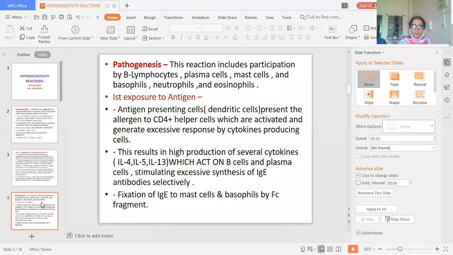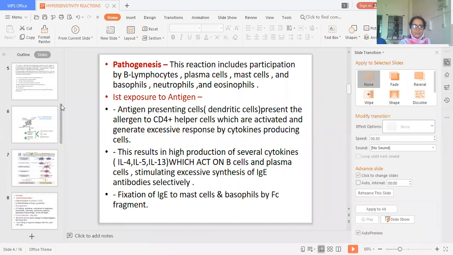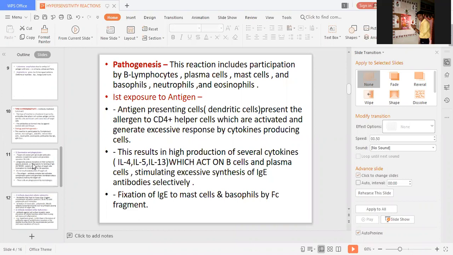Is it only for the target cell? It is a hypersensitivity reaction, no? You're talking about type 2 hypersensitivity, no? Yes, it should be only for the target cell. But what sometimes happens is that there is destruction of normal cells also. Okay.